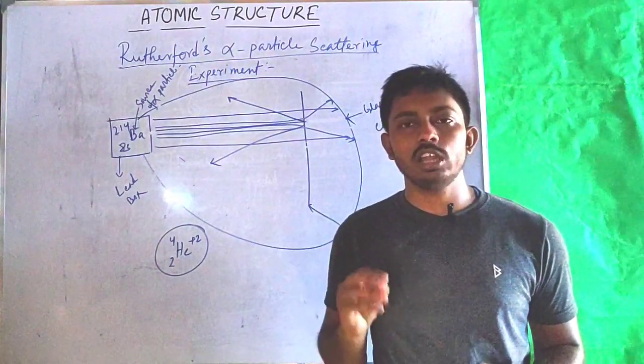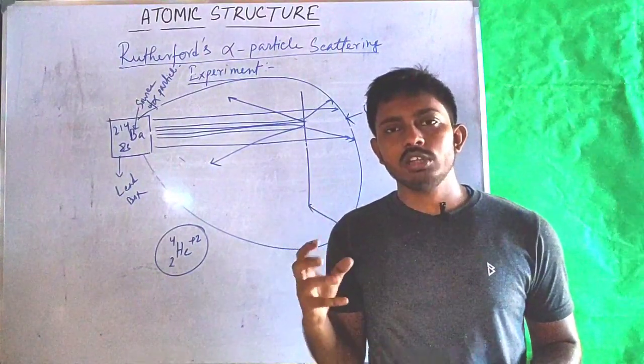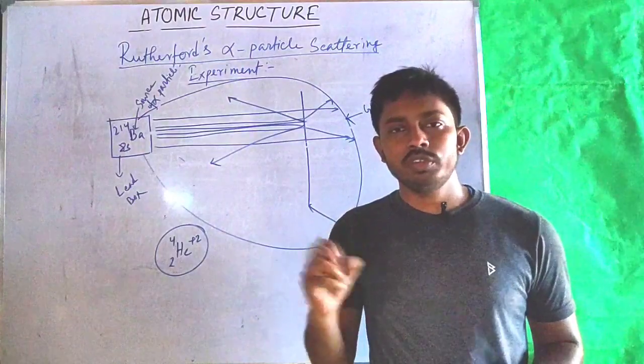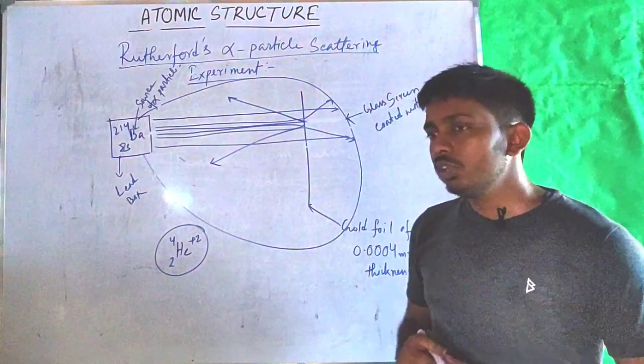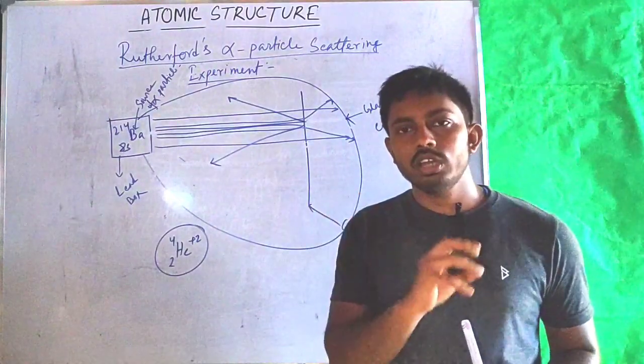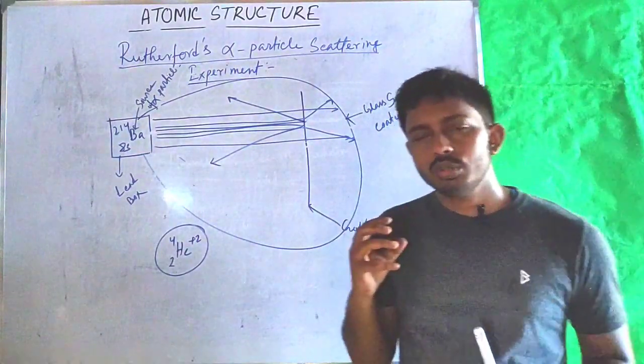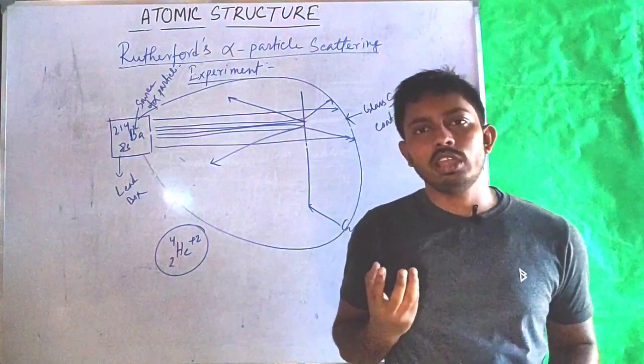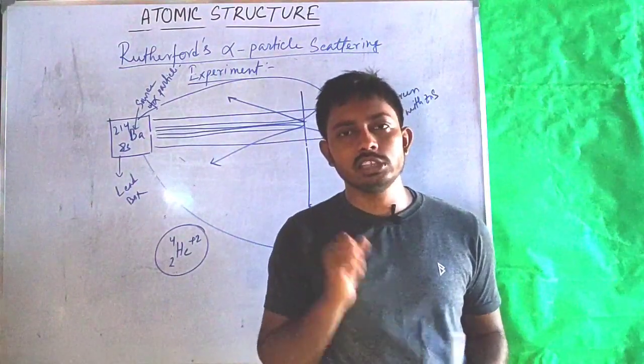Based on these results, he calculated the size of an atom and also the size of a nucleus, and found that a nucleus is about 10 to the power 5 times smaller than an atom. So we can consider a nucleus as a tennis ball.